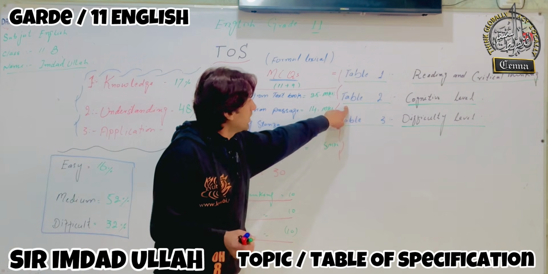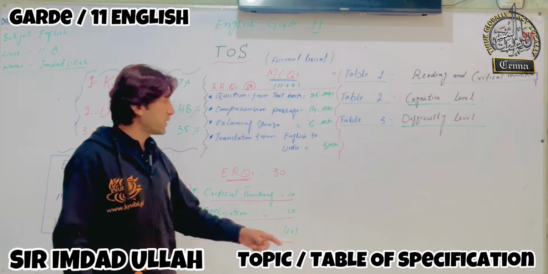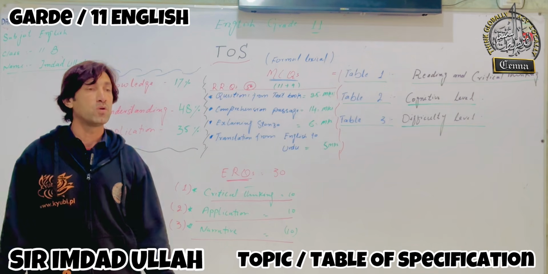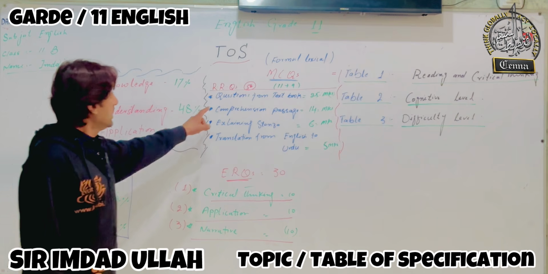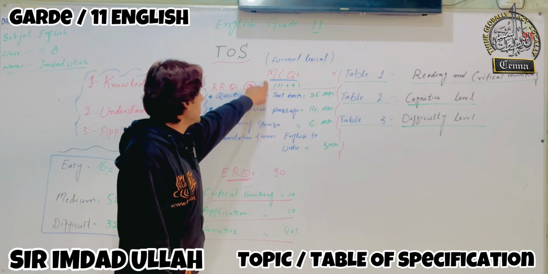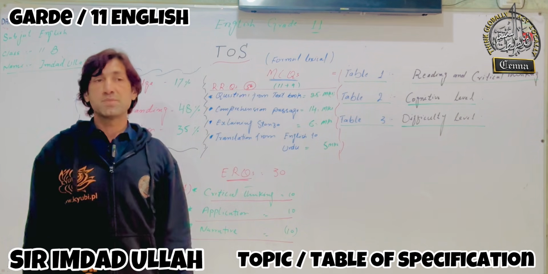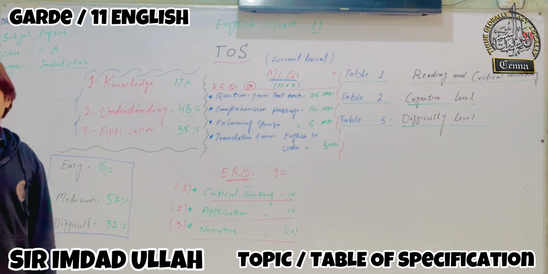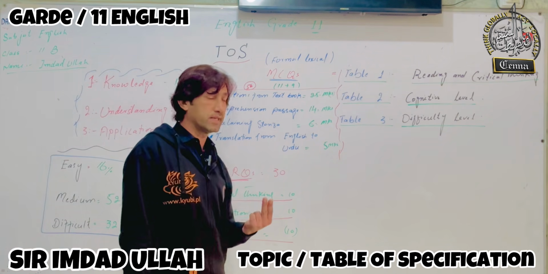Table number two contains cognitive level. Now, what is cognitive level? I will explain it to you people inshallah later. And table number three contains difficulty level, and you people know what is meant by the word difficult. So let's start. The first section, table 1, will contain MCQs. Now, section A, MCQs, will have 20 marks. Now, these 20 marks have been unequally divided into two categories.